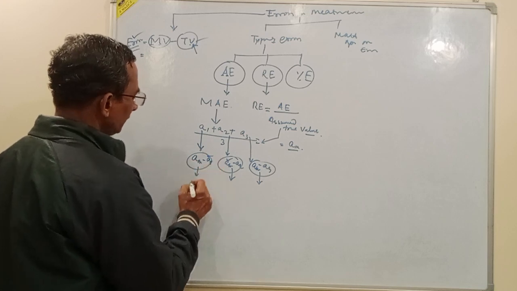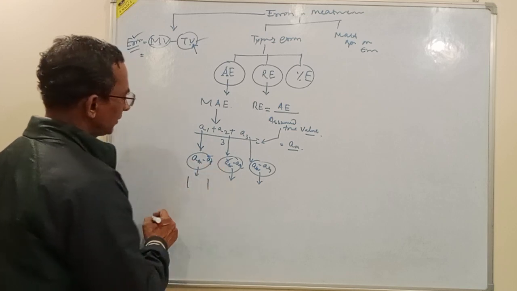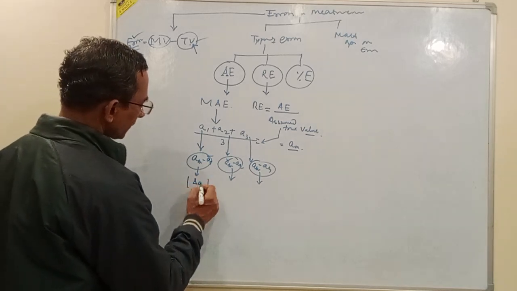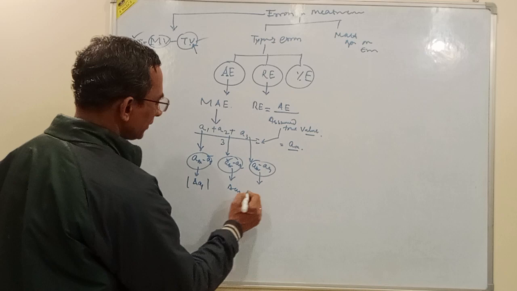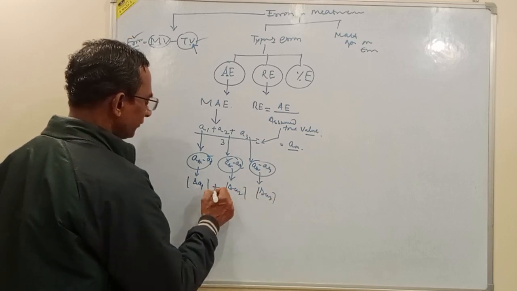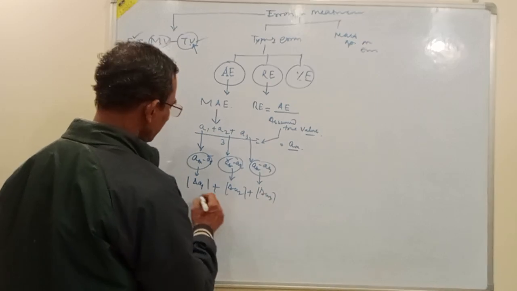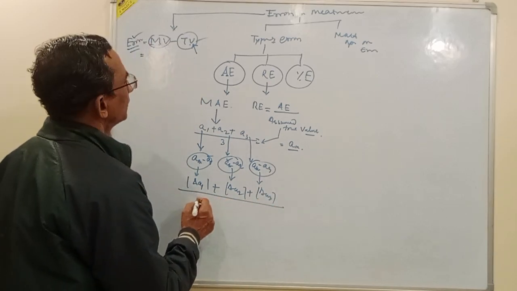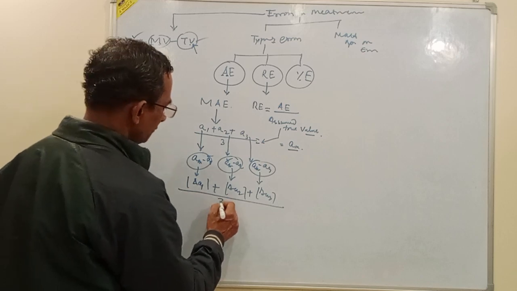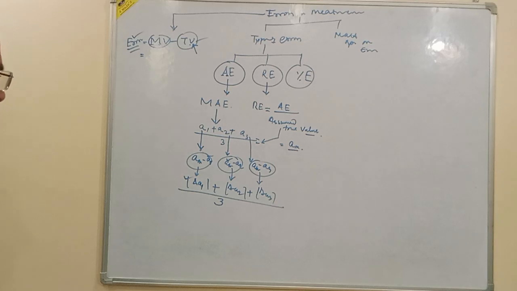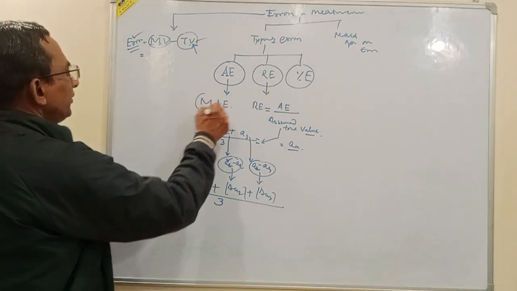So we take the mod of this: delta A1, delta A2, delta A3. Once the mod is taken, this always results in positive values, and the mean of these absolute values of errors is taken.